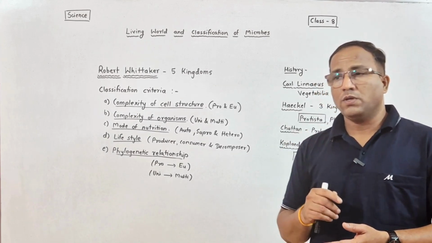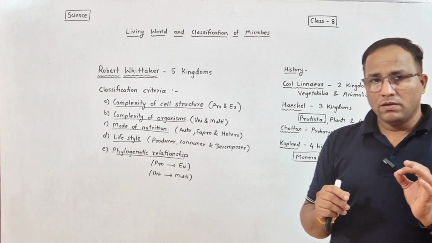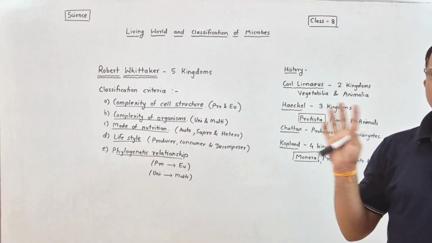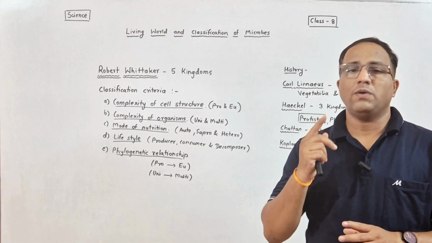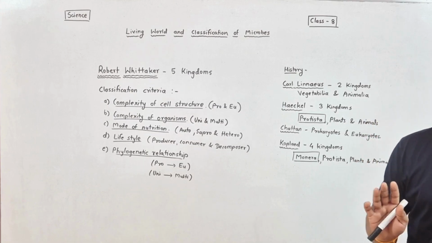Classification of microbes. Who are the microbes? What are they? Microbes are tiny organisms which are everywhere around us, but we cannot see these organisms with our eyes. They can be seen only with a microscope.